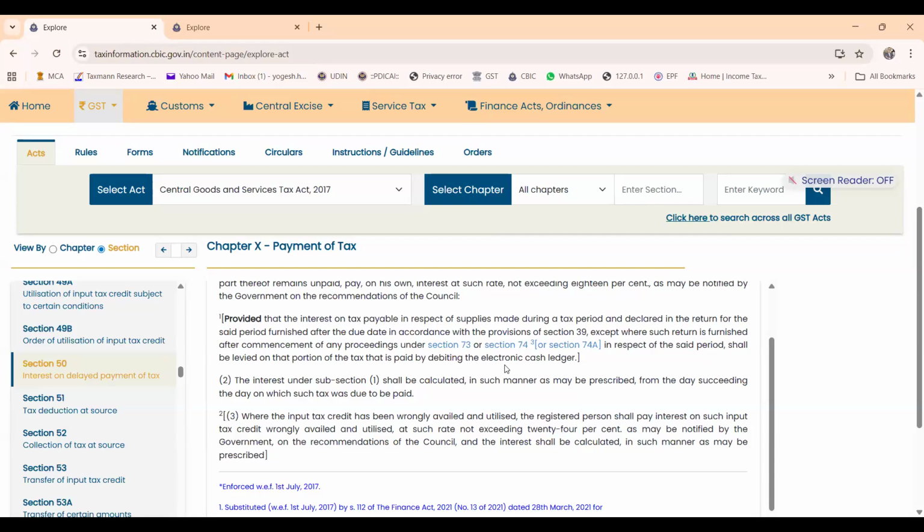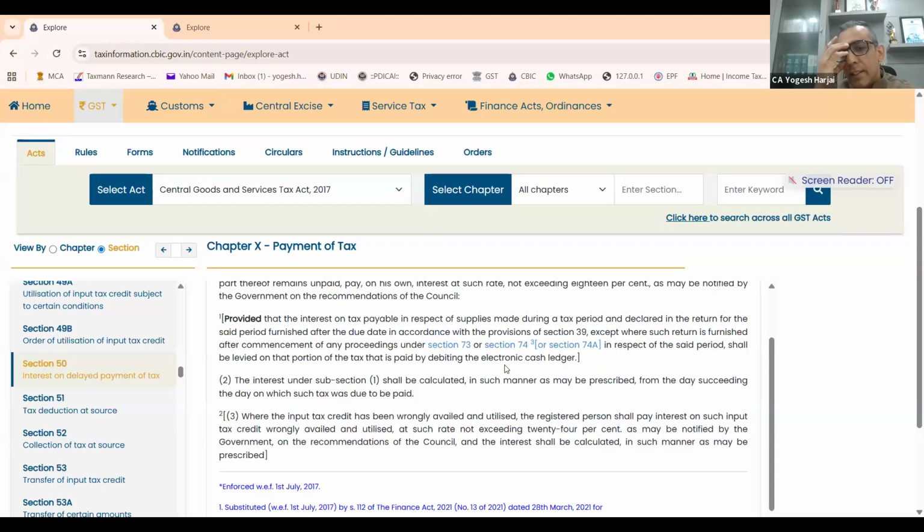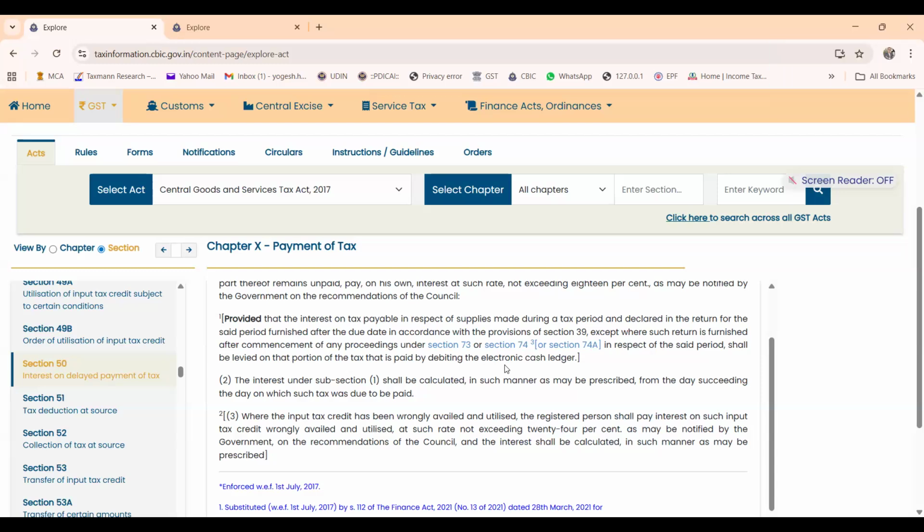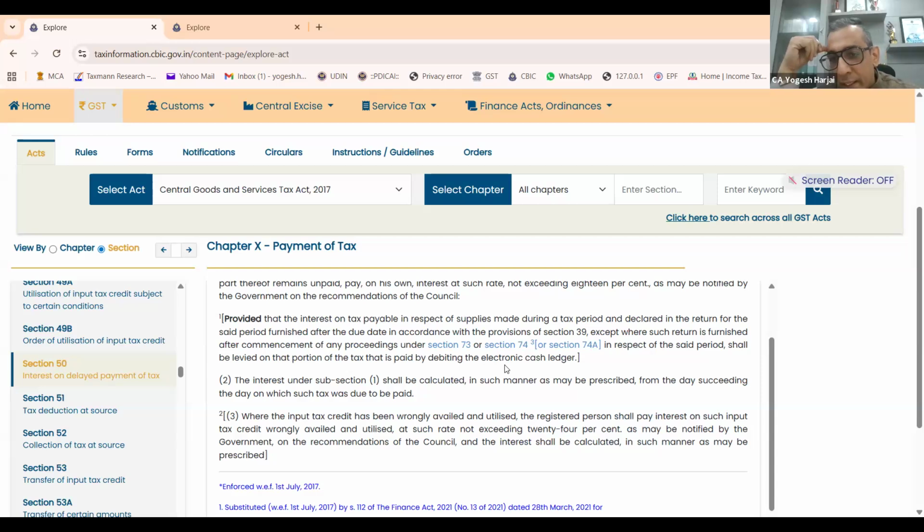If we can have a discussion on this, since we are discussing section 50 subsection 1 and also the advance part. So for the advance part, I'll say the time of supply takes place at the time when the advance is received. If the time of supply has taken place, then supply is deemed to be made at that time. If supply is deemed to be made at that time, then interest should apply even if I'm issuing the invoice at a later period. So for the advance part, I think the time of supply provisions will play an important role because tax liability arises at that time only when the advance is received.